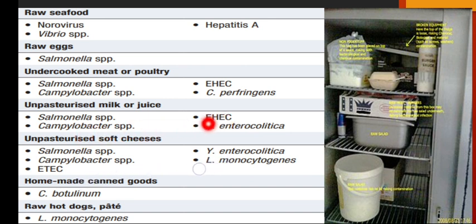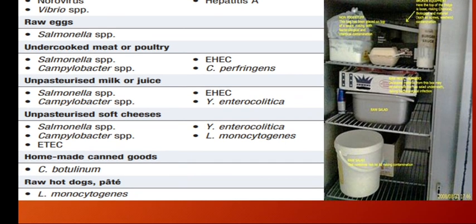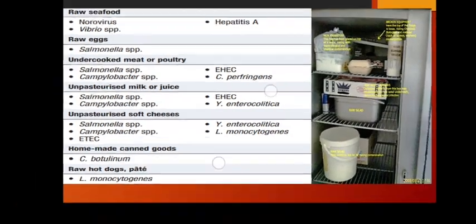E. coli, which is the hemorrhagic strain of E. coli, and Yersinia enterocolitica. Unpasteurized soft cheeses could also be the source of Salmonella, Yersinia, Listeria, Campylobacter, and Escherichia coli. Homemade canned goods can be the source of Clostridium botulinum, and raw hot dogs could be the source of Listeria monocytogenes.